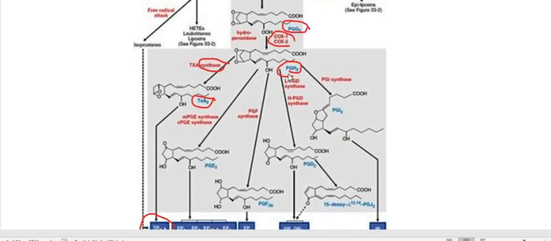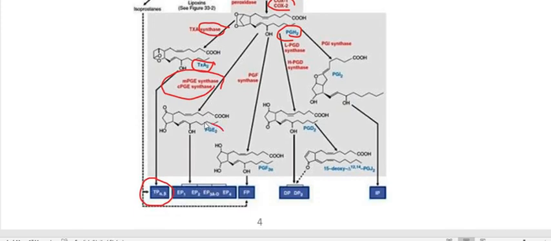When an enzyme synthase like PGE synthase acts on PGH2, it converts it into the product PGE2. So all are synthase enzymes. If the enzyme is PGF synthase, it produces PGF2 alpha.